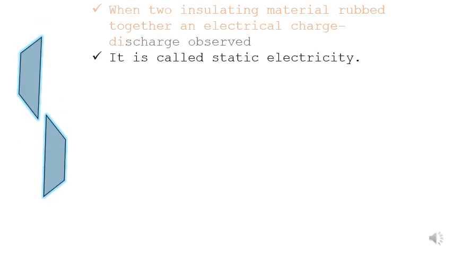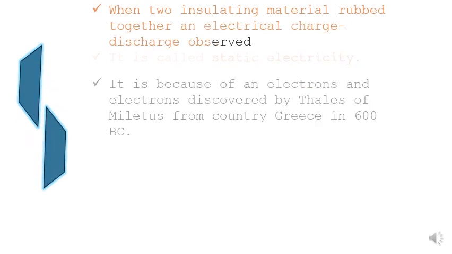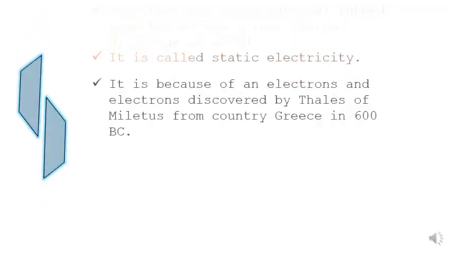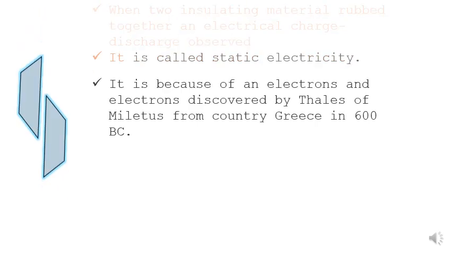In our house, the electricity we use for a fan or a tube light is called conventional electricity, but this is not conventional, this is static electricity. When you rub an insulating material, static electricity is developed. Question number one: why has static electricity developed? It is because of electrons jumping from one material to the other, from one portion to the other.